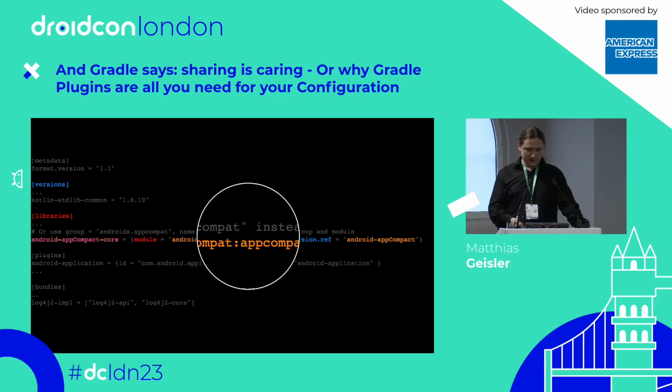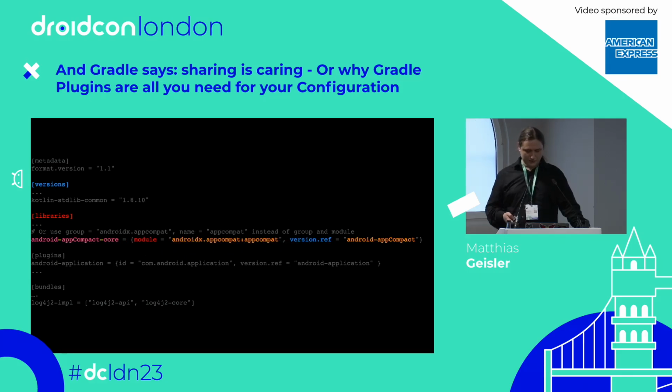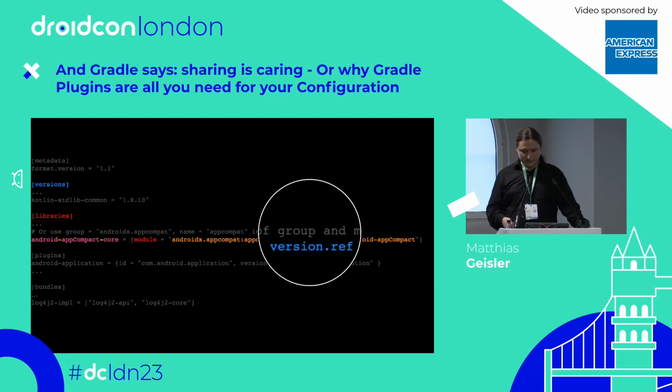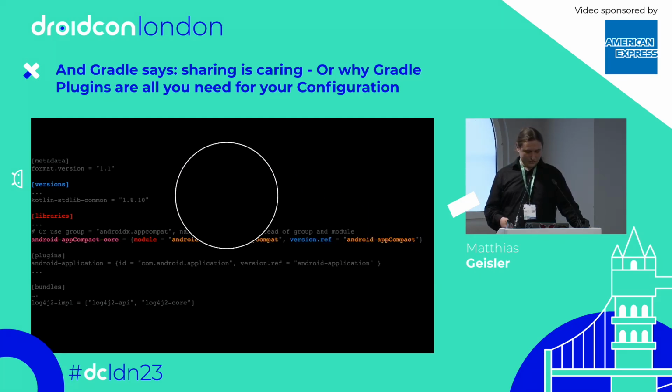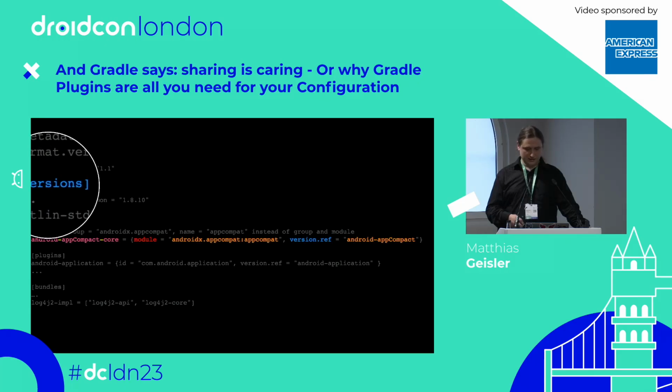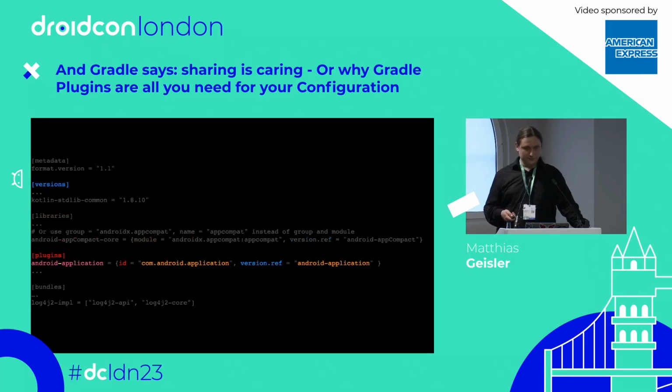There's also an alternative notation, which I put in the comment above. And that's also very interesting. You can reference a version via a string. And this version reference goes back to the version tag here above. Okay? So next block. We also can define plugins here, which is also great.